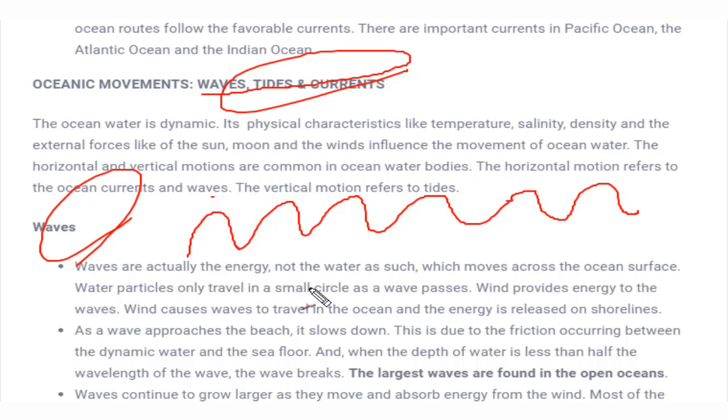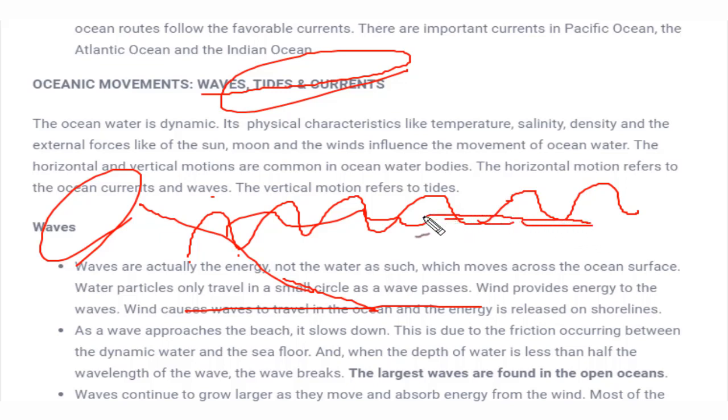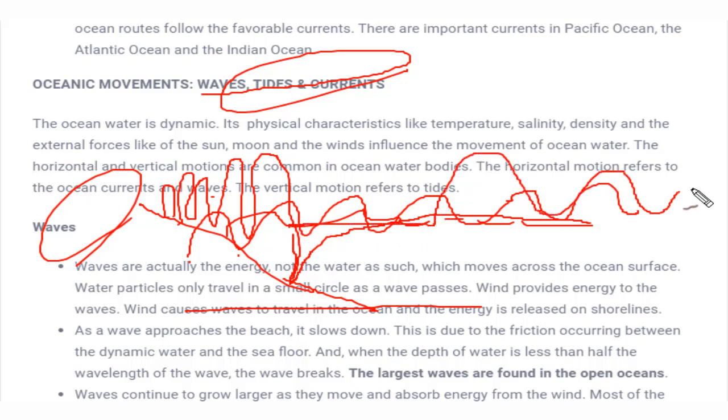So this wavelength varies according to the depth. If this is the ocean surface, and this is the slope, the continental rise we have already seen, and these are the waves. When this reaches near the slope, the amplitude of the wave rises. That means the wavelength is shorter, but as we move out into the ocean, the wavelength increases. How does it increase? Because it doesn't strike the surface. That's why the wavelength is more in the middle of the ocean as compared to near the continent. So this is the wave.